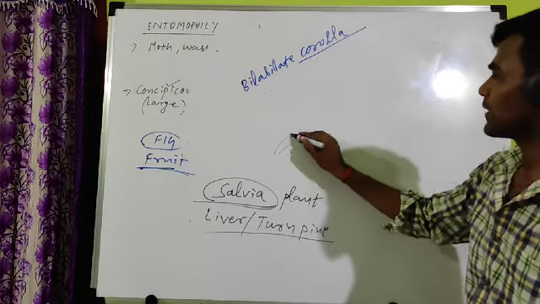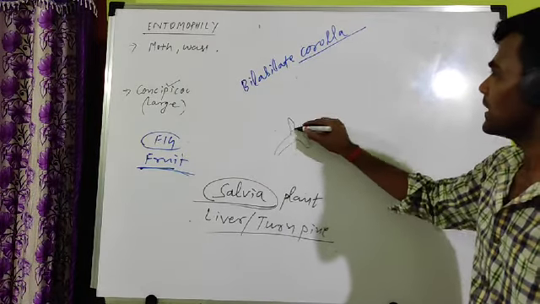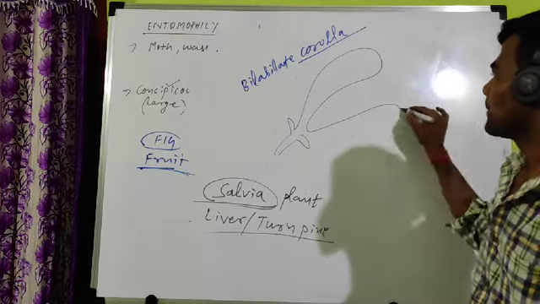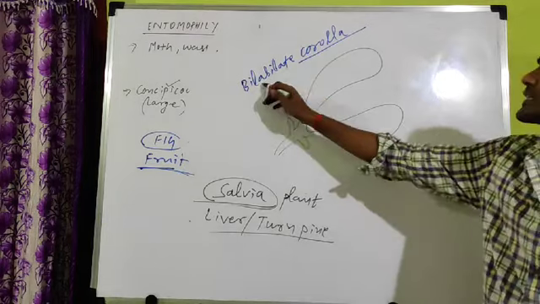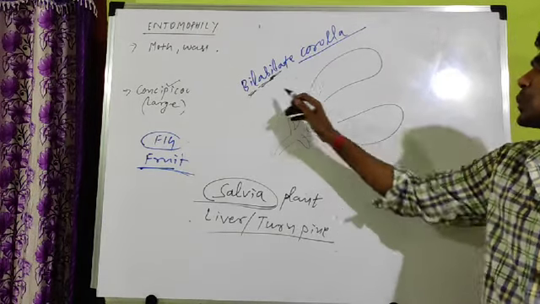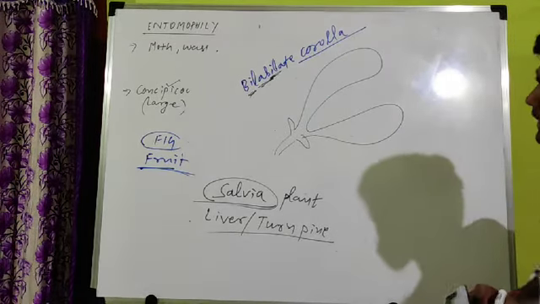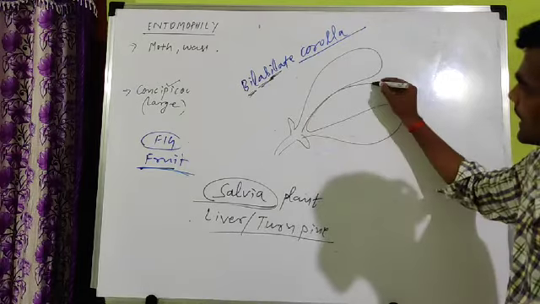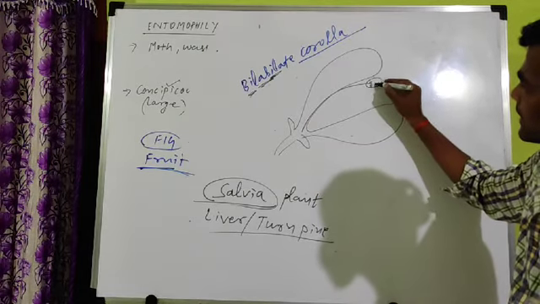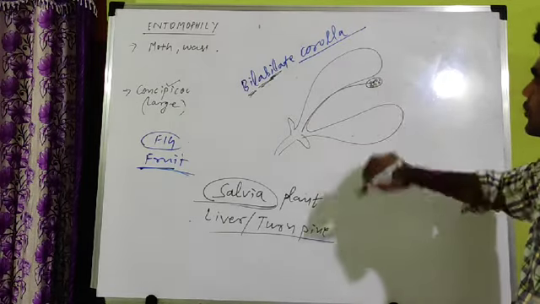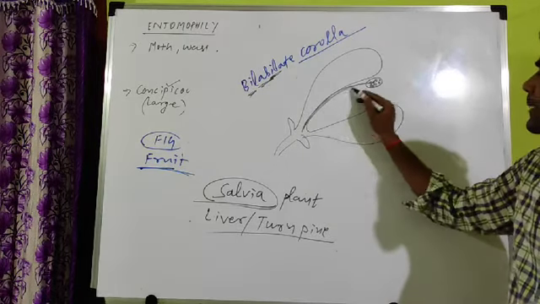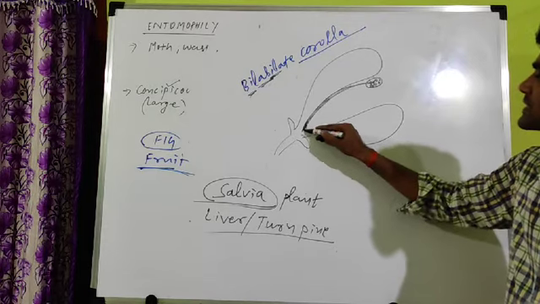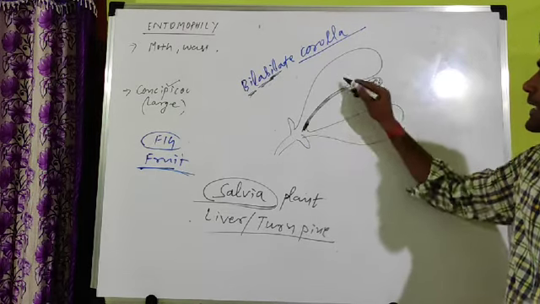Let this be a flower. The first part is calyx, sepals. The second part is corolla, bilabiate. Bilabiate means two leaf-like structures are present. Labiate means leaf, bi means two. In this case, the stamens are present like this. This is the anther part, where pollen grains are produced. And the filament is attached to this bilabiate corolla part.